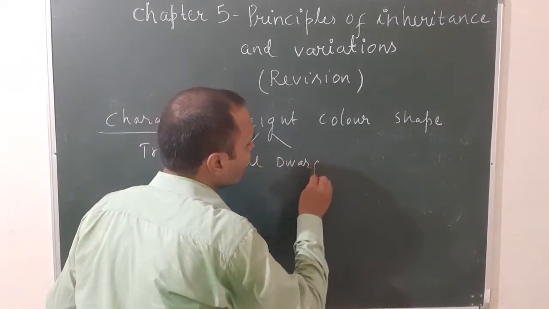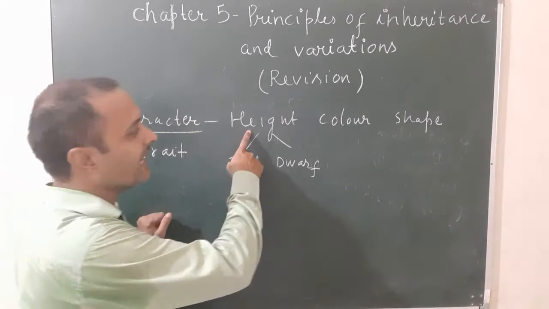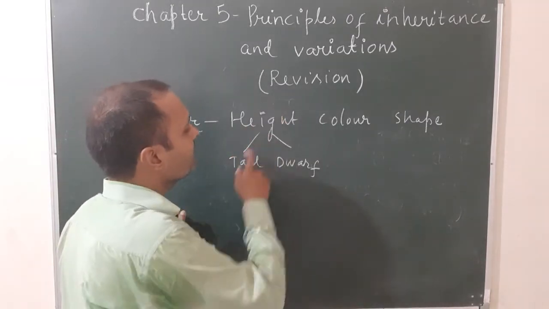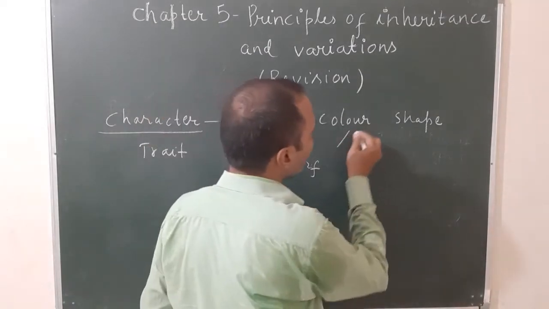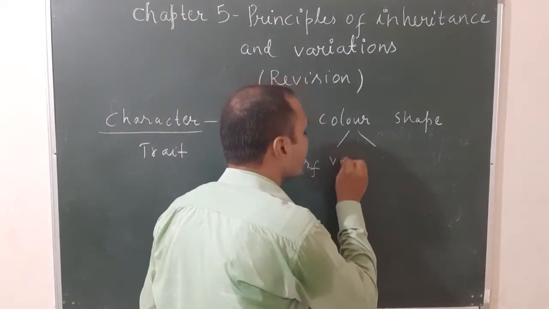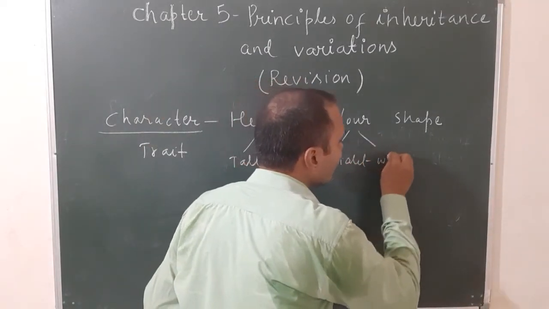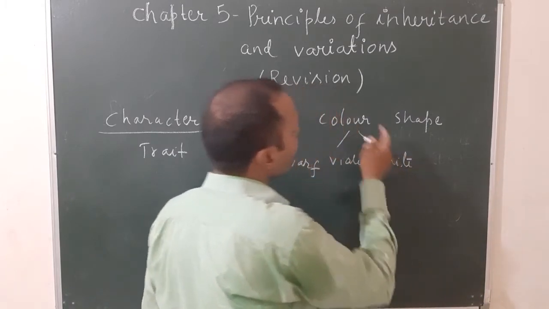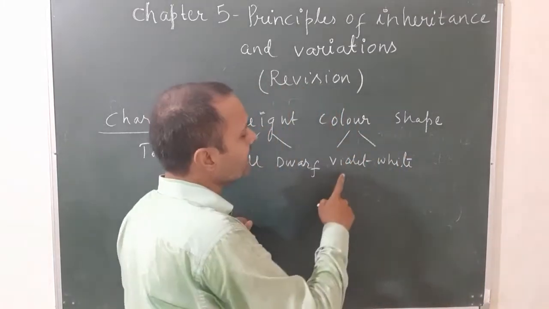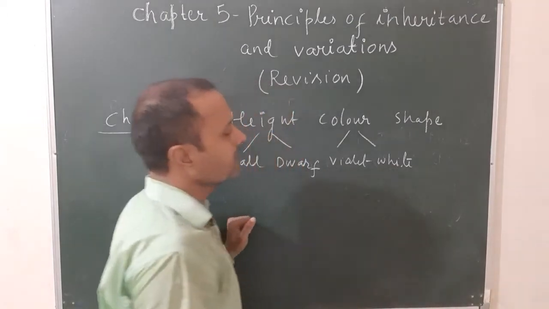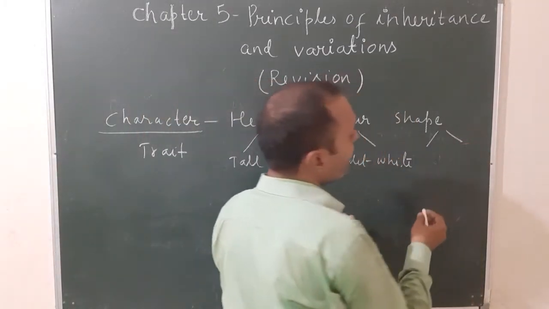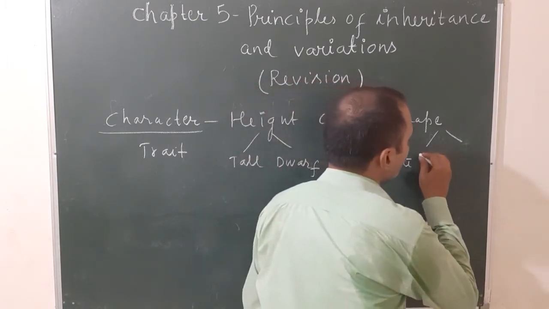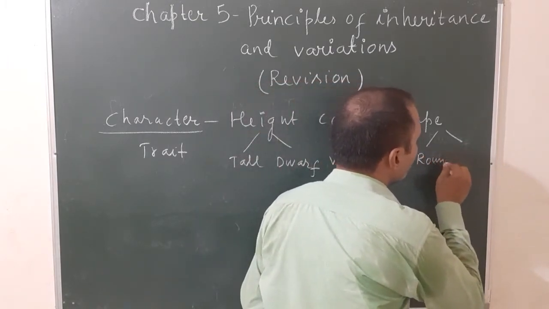For example, in Mendel's experiment, the alternative forms of height are tall and dwarf. So height is the character, and tall and dwarf are inherited from one generation to the next. For example, color. Mendel saw violet and white in the pea plant. So again, color is the character, whereas violet and white is the trait. For example, shape. There are two shapes of the seed found in the pea plant, that is round and wrinkled.